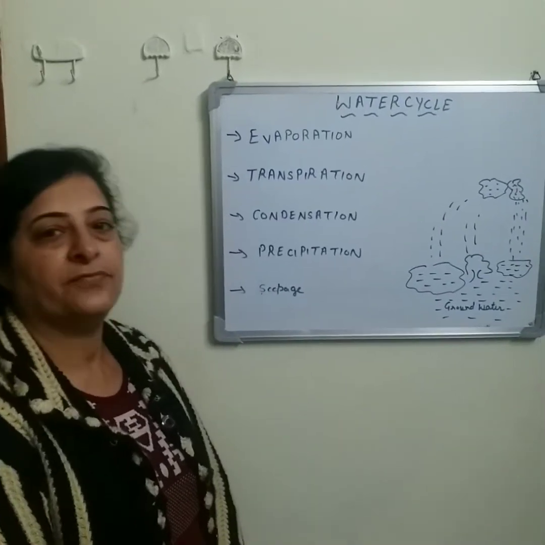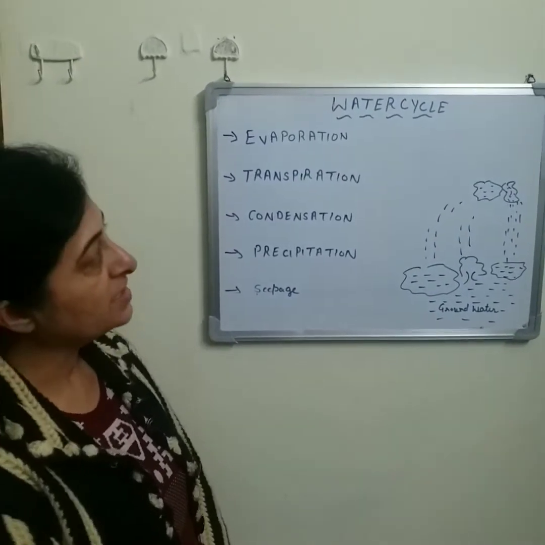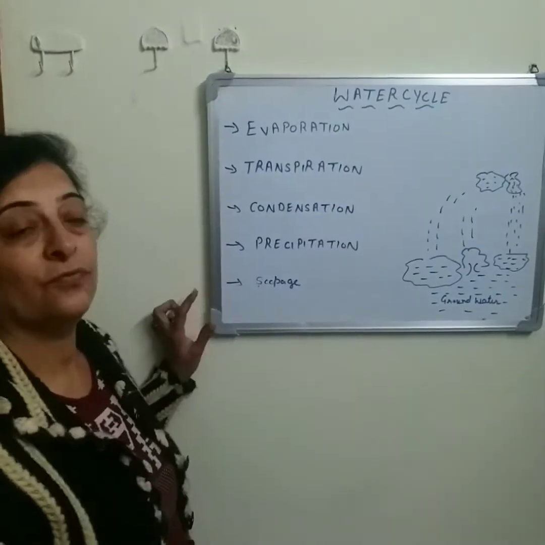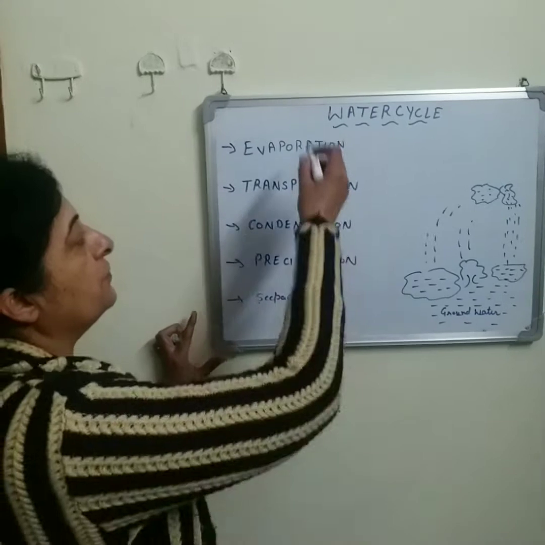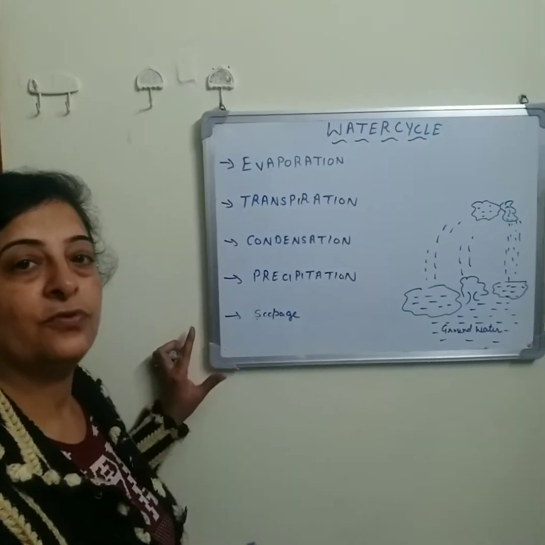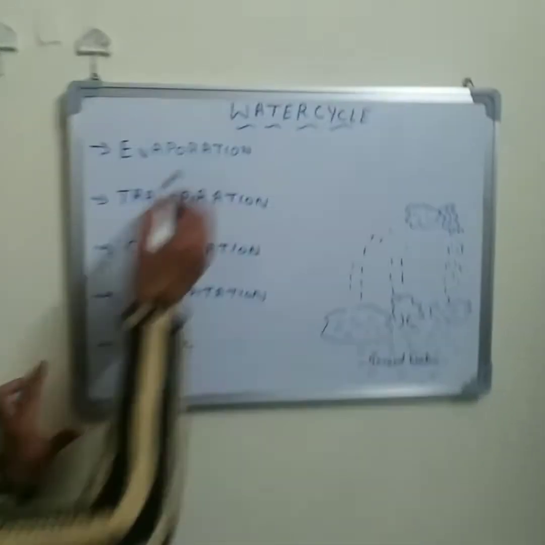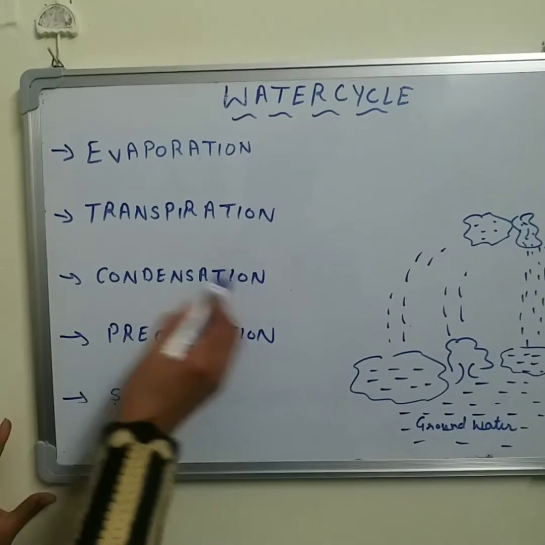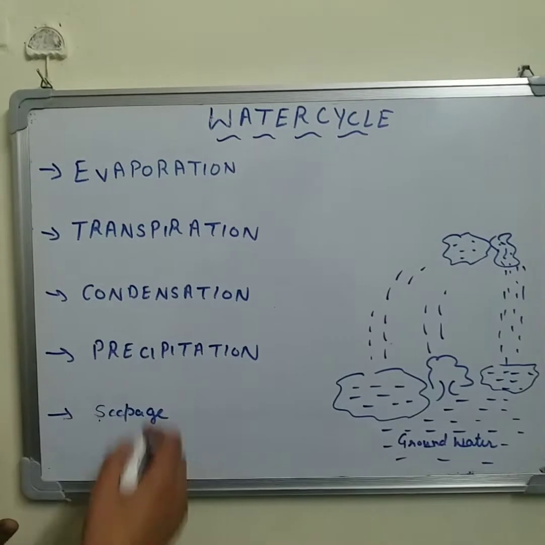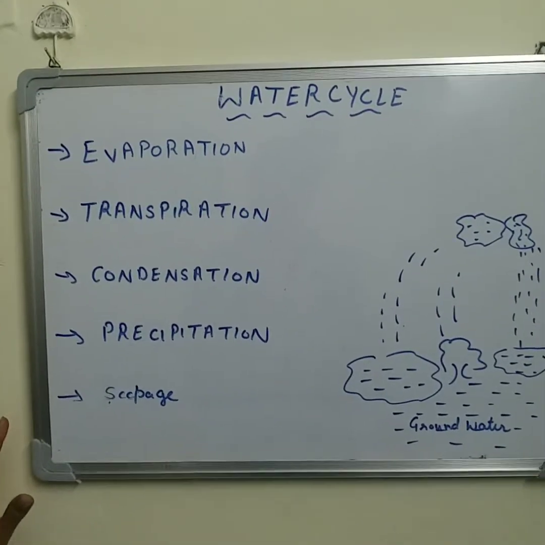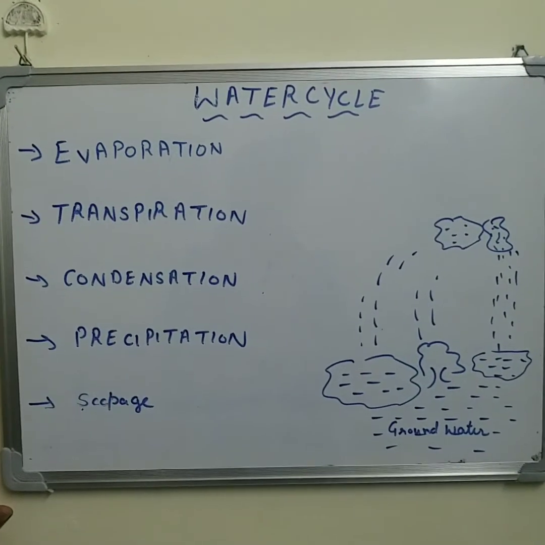Good morning everyone. Today we will discuss the water cycle, how it goes on in nature. The different processes included in the water cycle are evaporation, transpiration, condensation and precipitation. First of all, we will discuss these processes. The first one is evaporation.